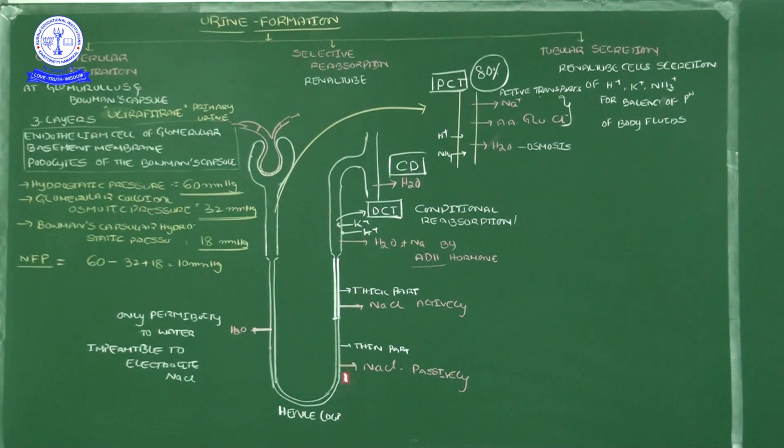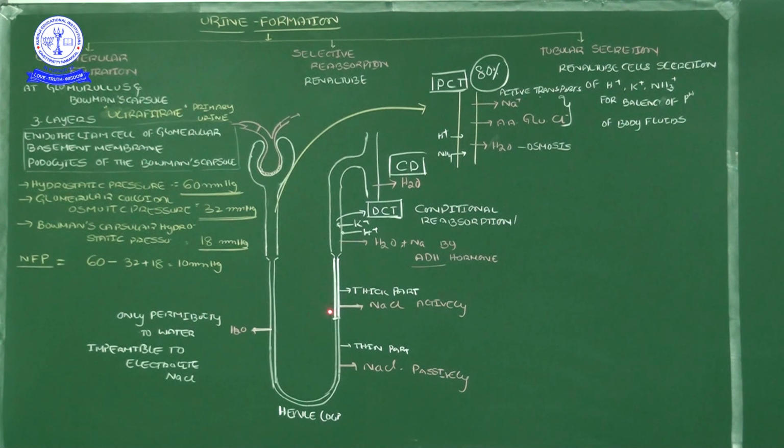Okay, then the primary urine moves to the next part, the distal convoluted tubule. This distal convoluted tubule has a very significant role, and that role is controlled by a particular hormone.